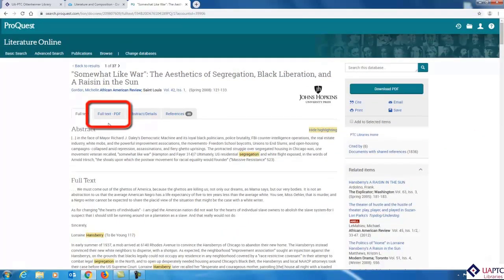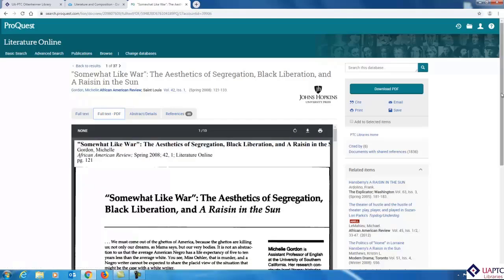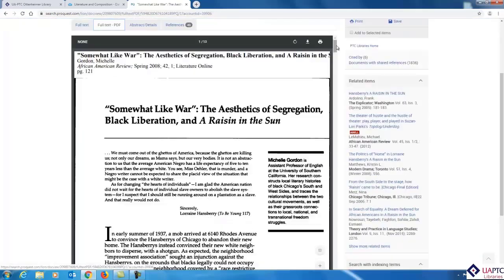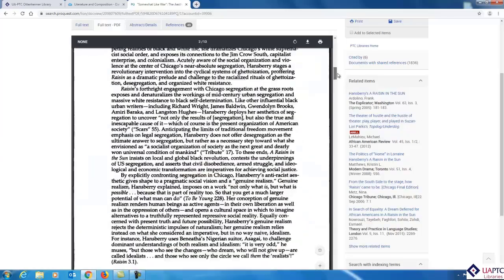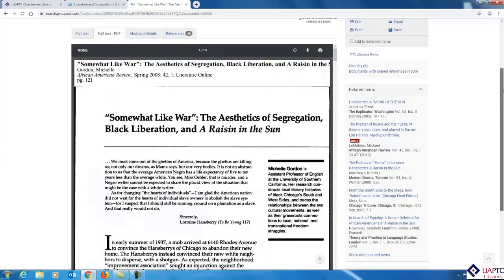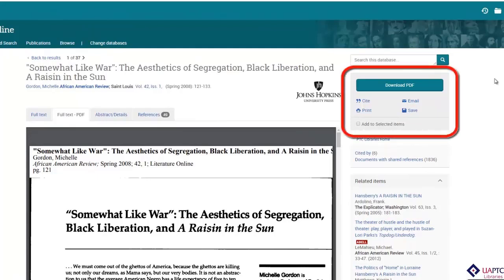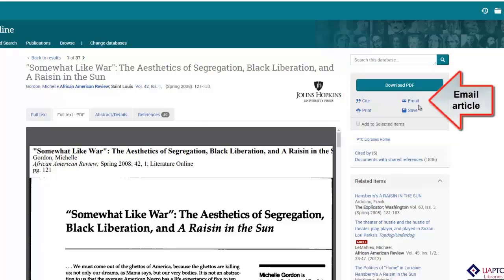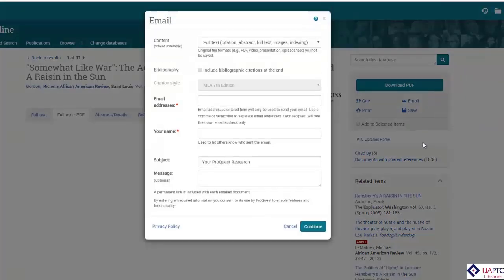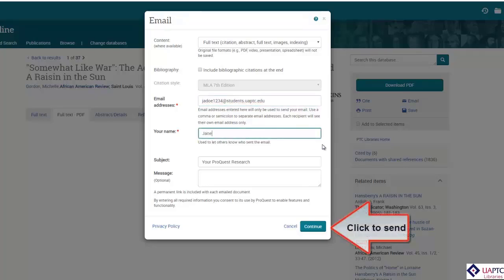Click on the Full Text PDF tab to see this full text view. PDFs are scanned images of the original documents, so they will include things like page numbers that are missing from the HTML full text format. You can get a copy of this article by clicking on the Download PDF, Print, Save, or Email links. Email will send a full text copy of the article to your email inbox. PDF copies will appear as attachments to your email.